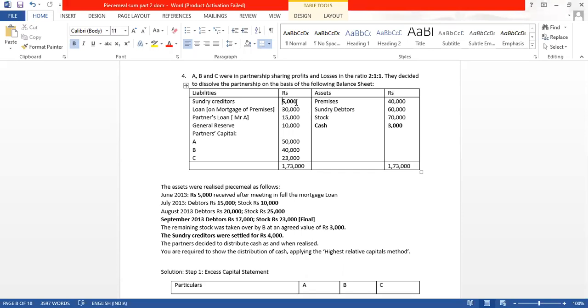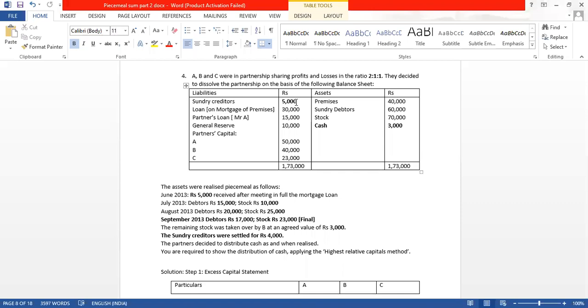If the creditors are of value 5,000 and were settled for 4,000, we get a 1,000 discount and will pay only 4,000.